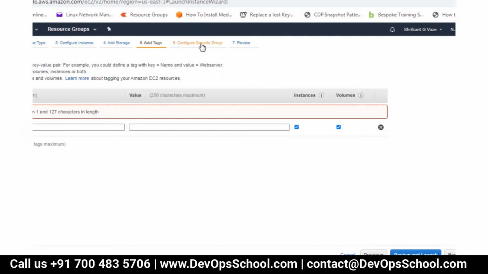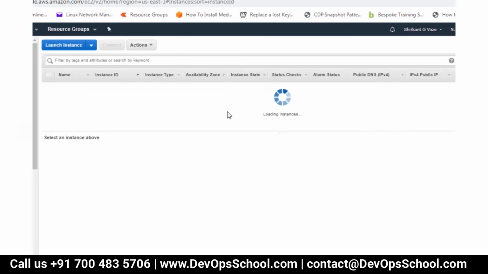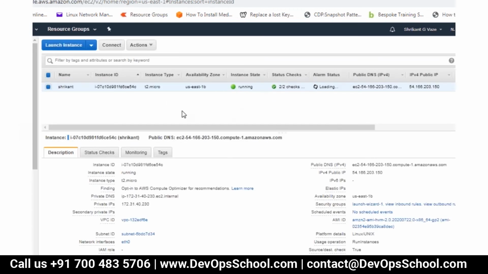Go to configure security groups, and then you configure it. SSH will be default there. Add a rule for HTTP. Make sure you add it for HTTP. Don't add it for HTTPS. And then go to review and give a key name. Download the key. So first you complete this part. Then I will tell you how to.